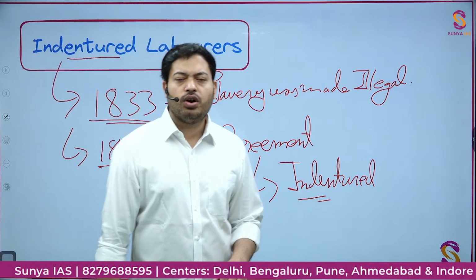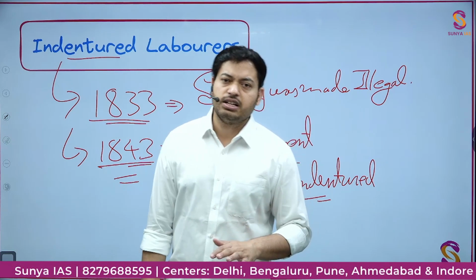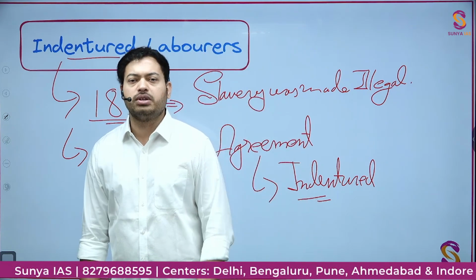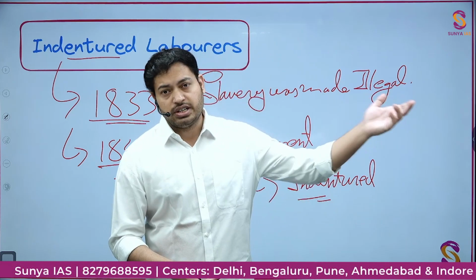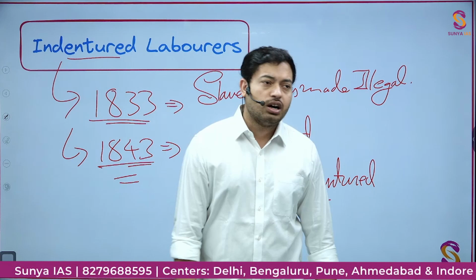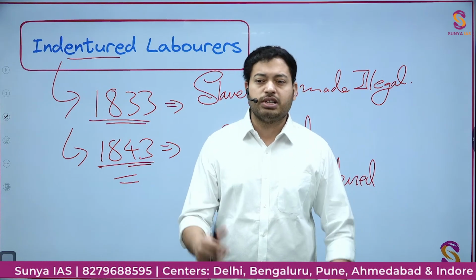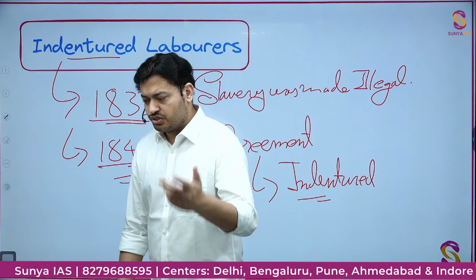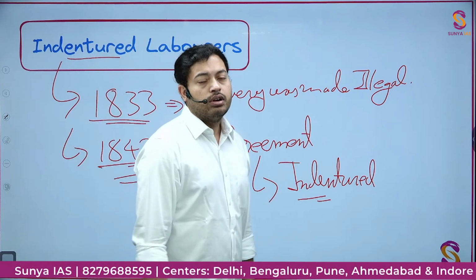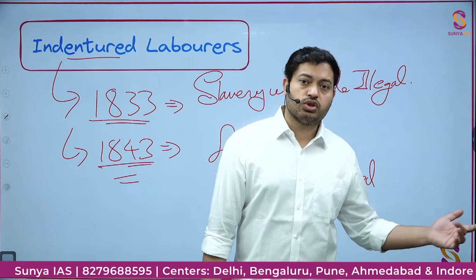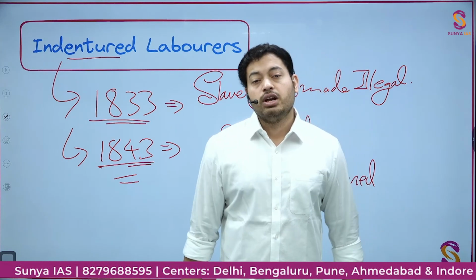Now the problem was, Britishers started taking Indians as indentured laborers all around the world, whether it was the West Indian islands like Jamaica, Dominican Republic and all those places. French Guiana, the French East India Company took Indians. Then Fiji, Mauritius, Madagascar, the east coast of Africa, all these places.